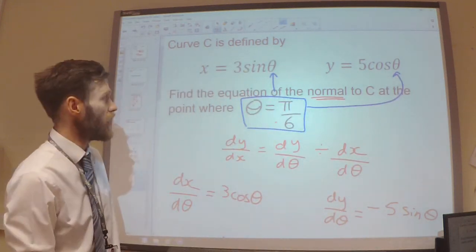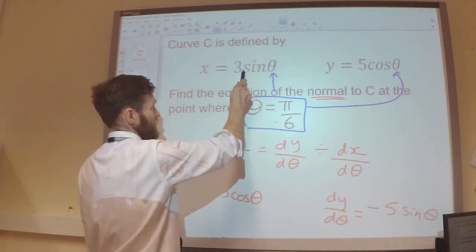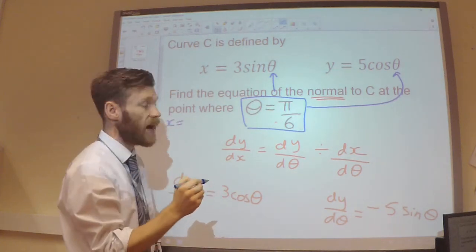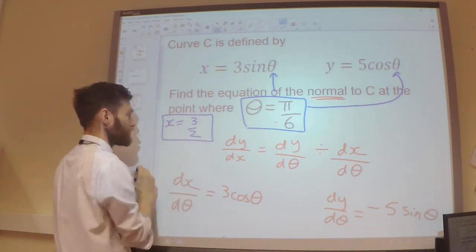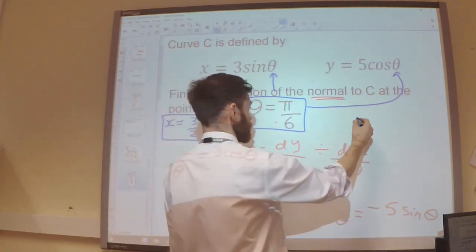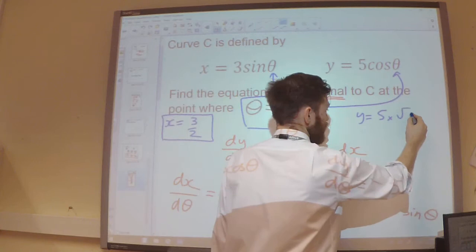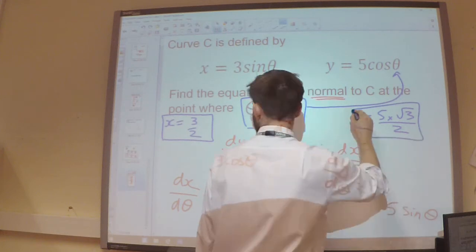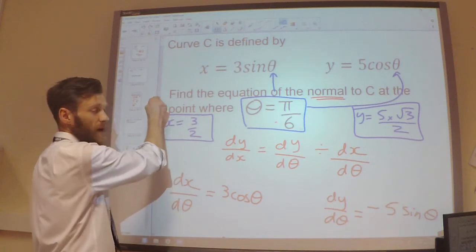So substituting pi over 6 into here, sine pi over 6 is a half, multiplied by 3, so I get 3 over 2. Now substituting pi over 6 into cos, I'm going to get 5 lots. Cos pi over 6 is root 3 over 2. So there we go. I've got my x coordinate, I've got my y coordinate. I can substitute those into my straight line now.